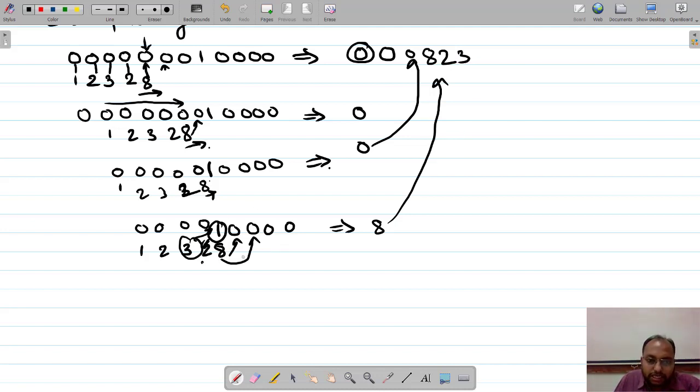Again let us move this 8 to this position. Then this 2 will overlap with 1 and their product will be 2.